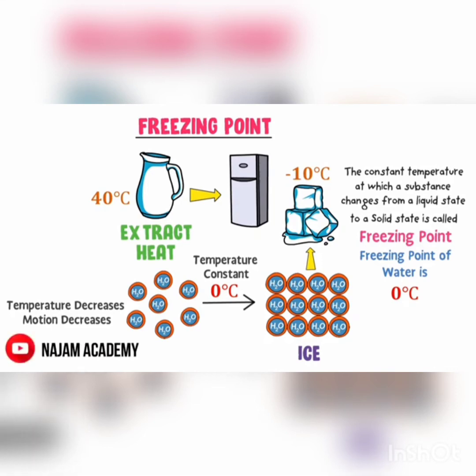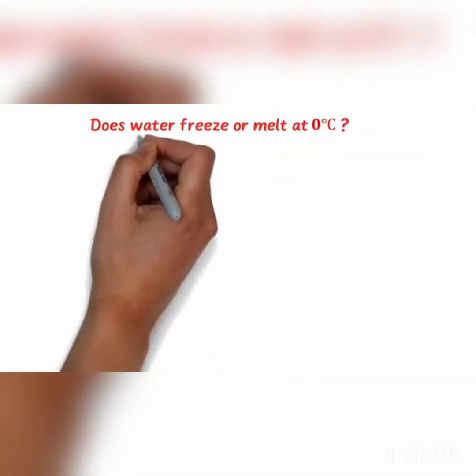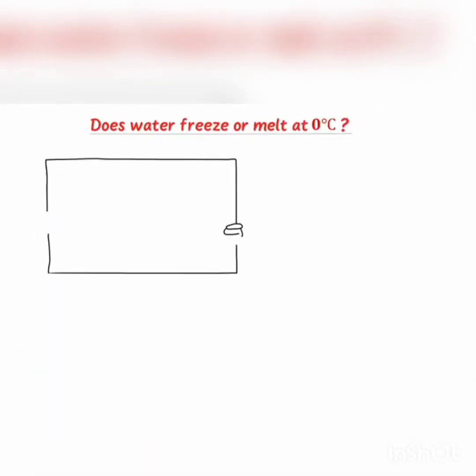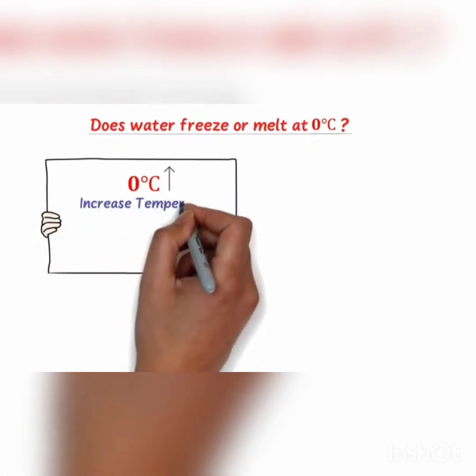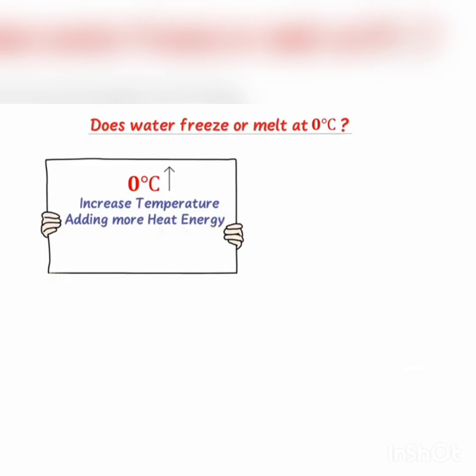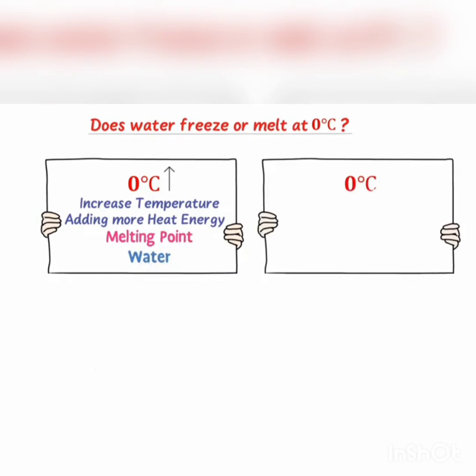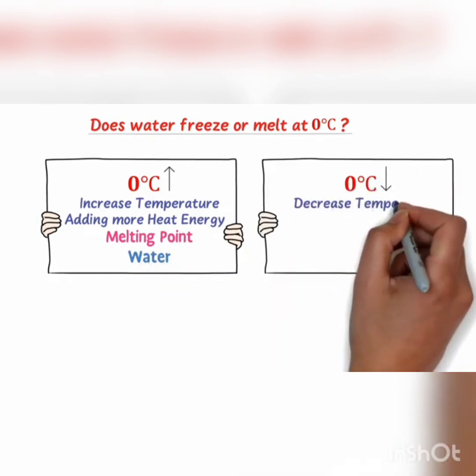Why is 0 degrees Celsius both the melting point and the freezing point of water? Or does water freeze or melt at 0 degrees Celsius? Well, it's 0 degrees Celsius. If you increase the temperature or give more heat energy to water, it is called the melting point of water. It is 0 degrees Celsius.